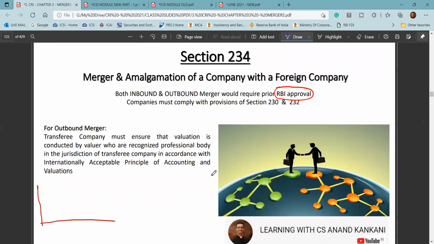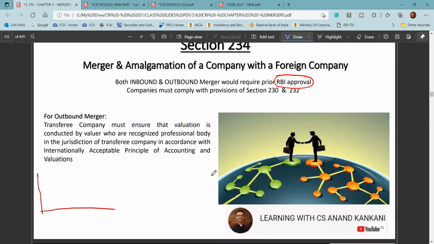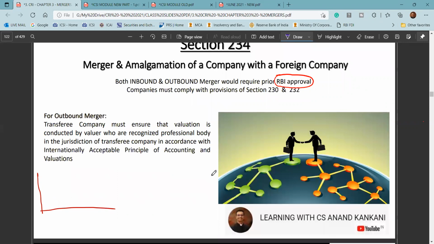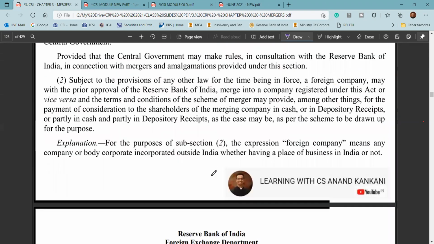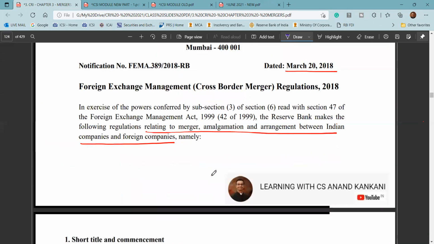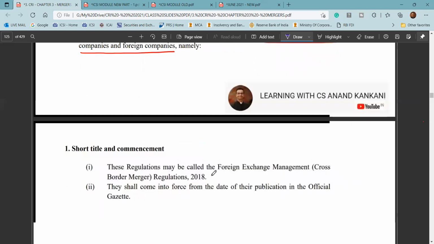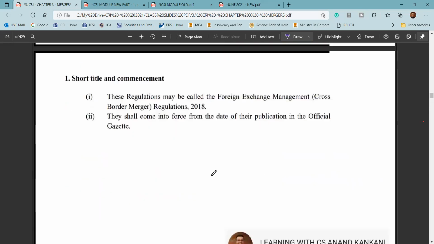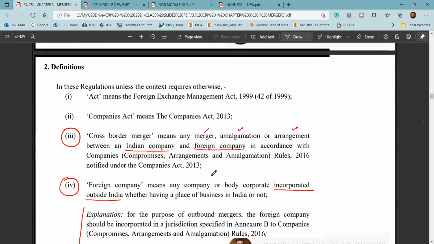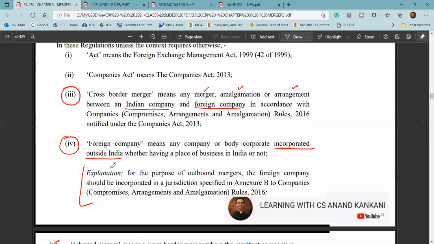Now you have Section 234, which requires prior RBI approval, and the valuation has to be done. The valuation would be done by an Indian registered valuer, or by internationally accepted principles of accounting and valuation. Regarding the cross-border merger regulations, just remember, if you comply with the provisions of these regulations, then by default the RBI approval is deemed to be given, right? The cross-border merger has been defined here.